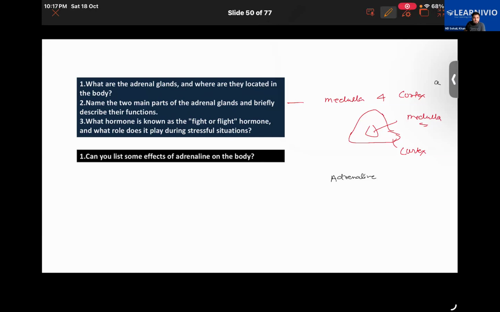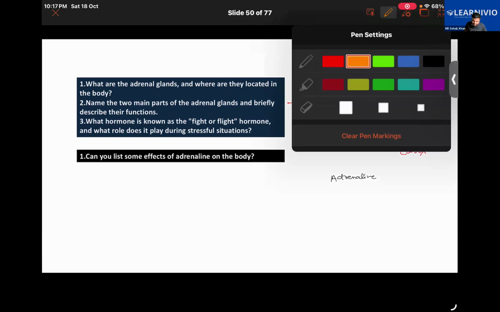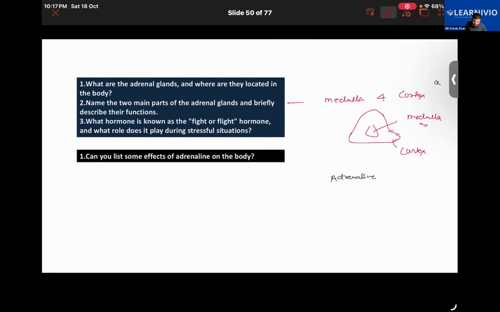And it helps you react quicker, and for some time if you got injured you don't feel anything. That also happens sometimes. And it provides quick energy to your body as well, right? So it has a variety of effects on our body during a stressful situation.